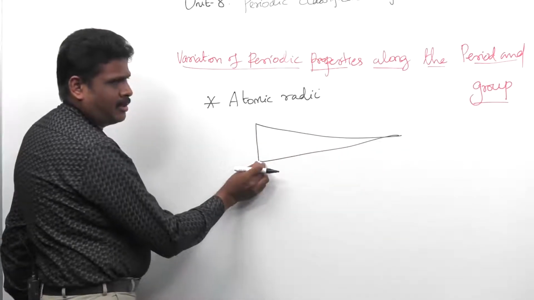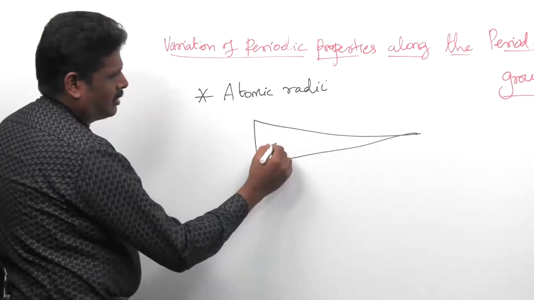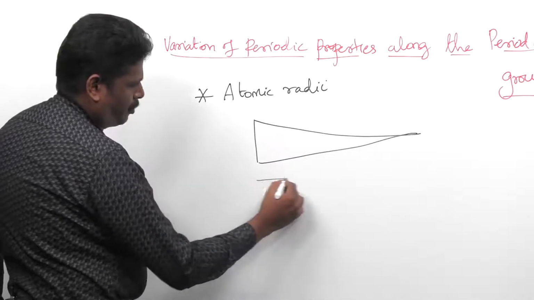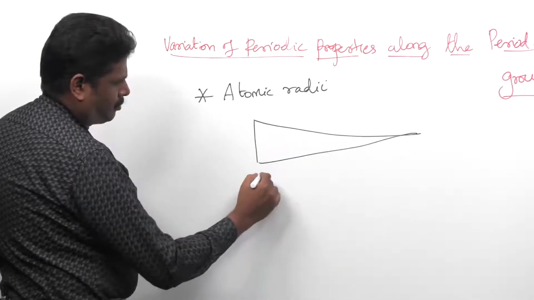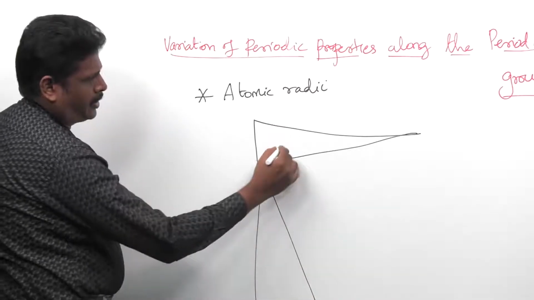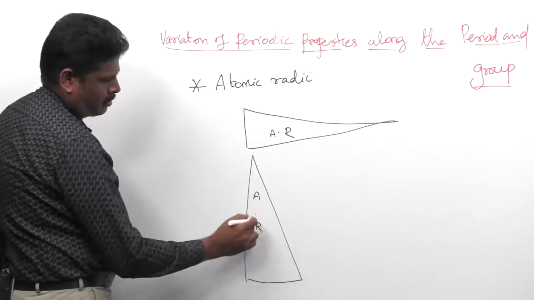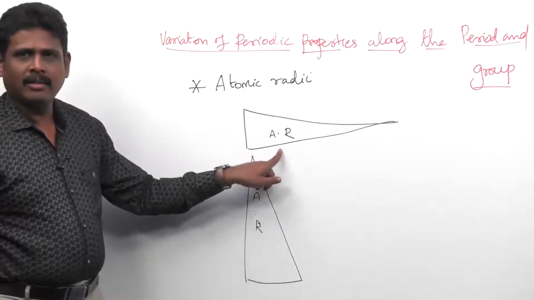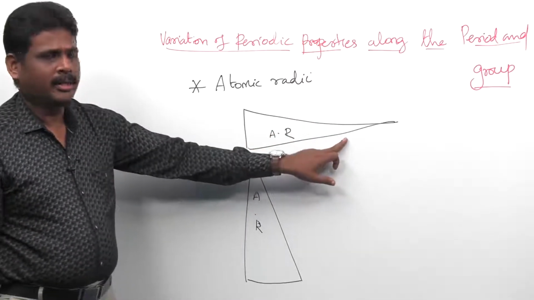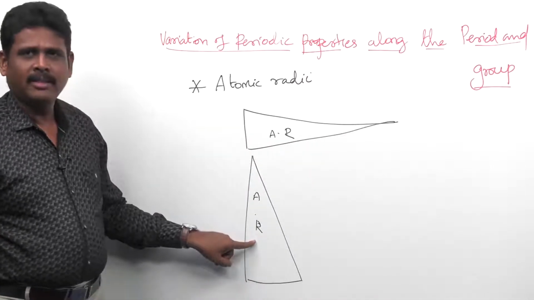And as we move down the group, atomic radii increases. From the diagram itself we can come to the conclusion that atomic radii from left to right along the period decreases, whereas when we move down the group, atomic radii increases.